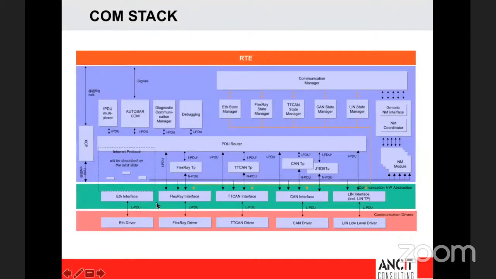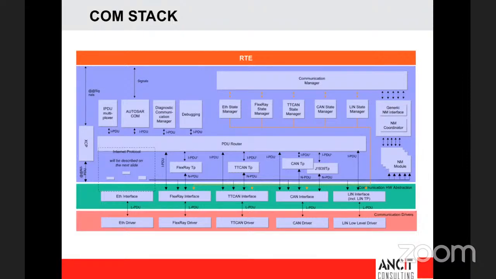So if you look at it from a COM stack perspective, because we are focusing more on the COM stack, I thought we will showcase how this COM stack is going to work. On top of the RTE, you will have the application layer. Let us assume I have one application software component, let's call it EX.